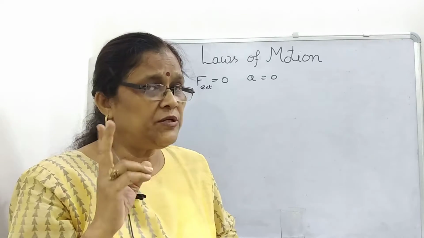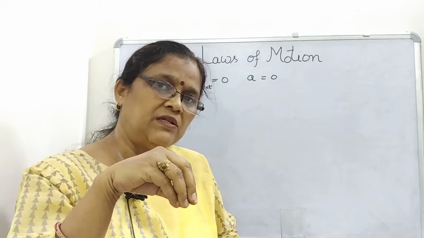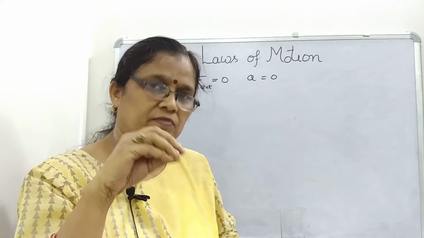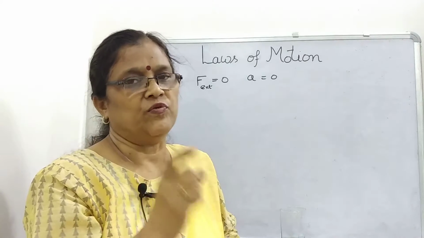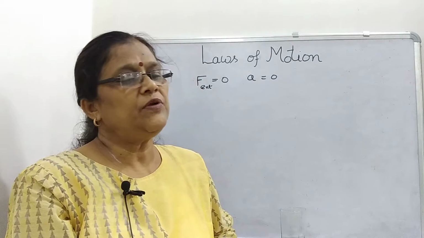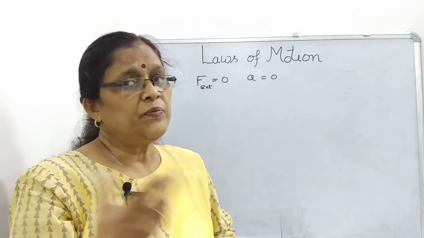What does it mean? Acceleration 0 means that if it is in the state of rest, it will remain at rest, or if it is moving with uniform speed, it will continue to move. What is the second situation? If we know that the object is unaccelerated, what may happen?